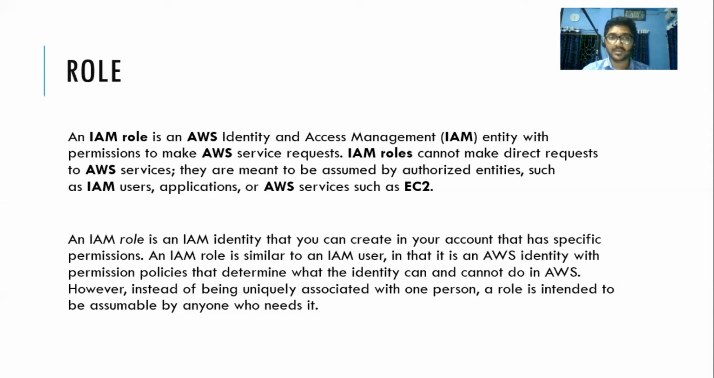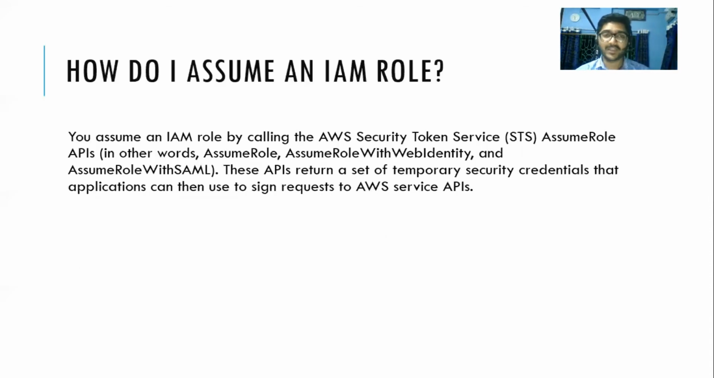Now we are going to show you the difference. What is an IAM policy? An IAM policy is a JSON object. It states the permissions, what you can do and what you cannot do. And what is an IAM role? An IAM role is the IAM entity with permissions to make AWS service requests. So let's move on to the FAQ.